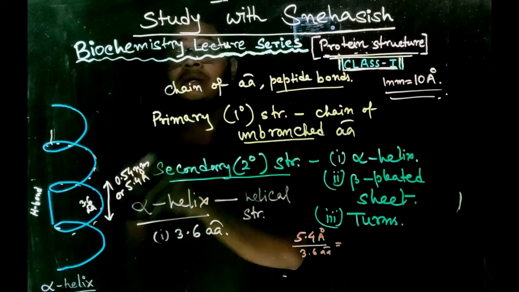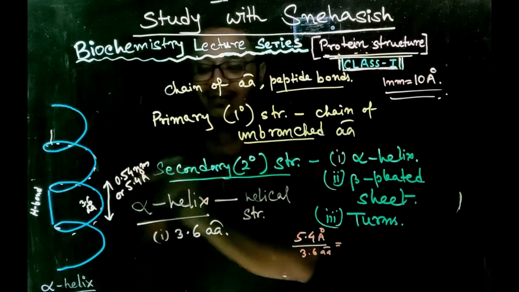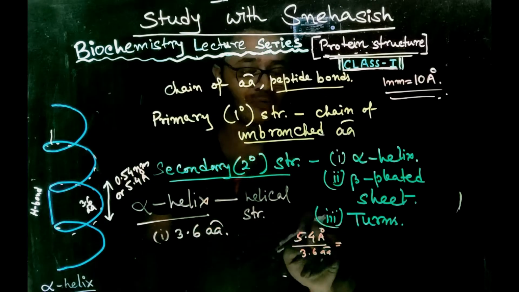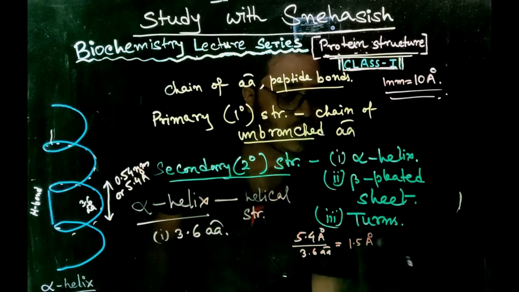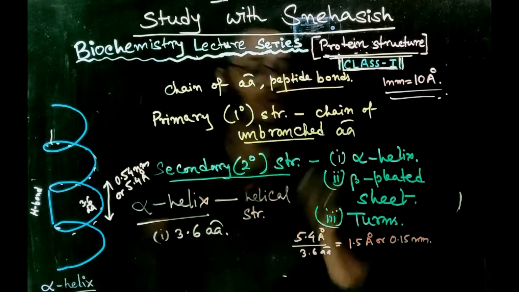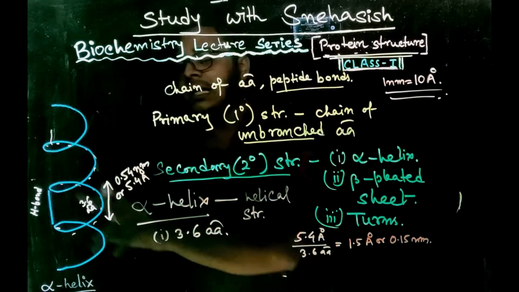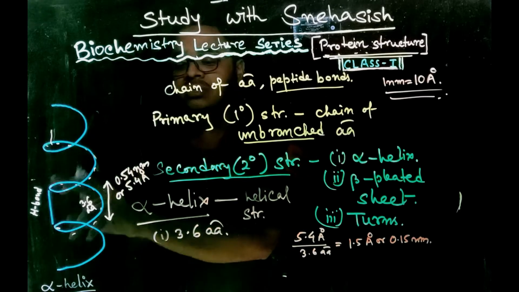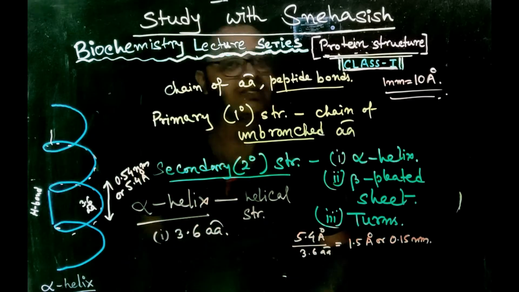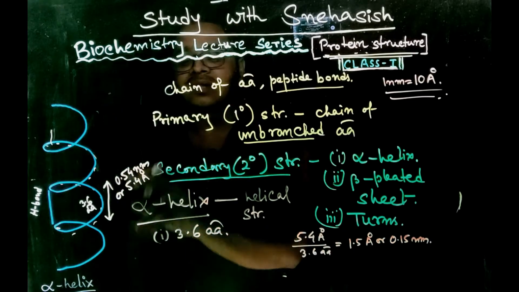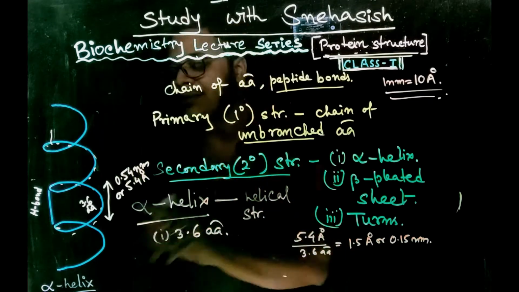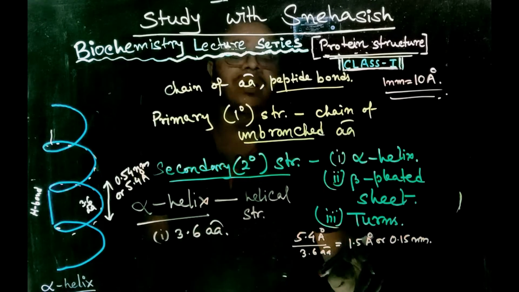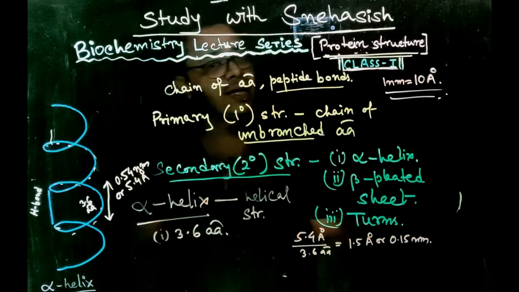So the distance between two adjacent amino acids will be 5.4 divided by 3.6, that is 1.5 Angstrom or 0.15 nanometer. So the alpha helix consists of 3.6 amino acids per turn, each turn has a rise of 5.4 Angstrom, and as a result the distance between two adjacent amino acids is 1.5 Angstrom or 0.15 nanometer.